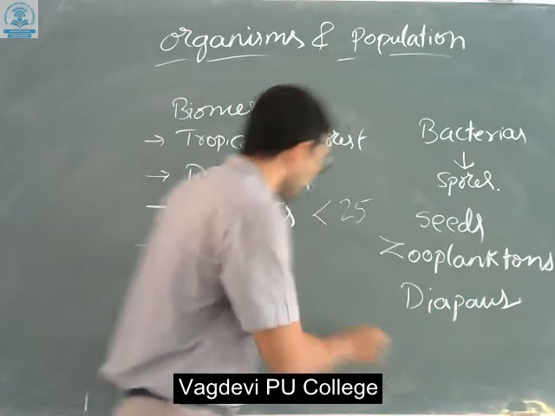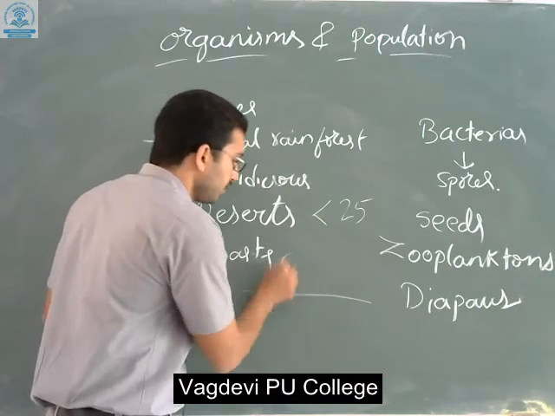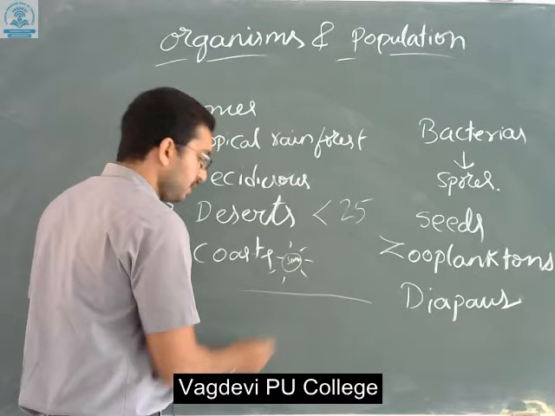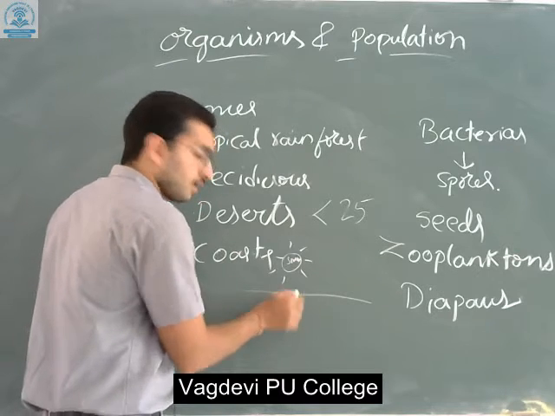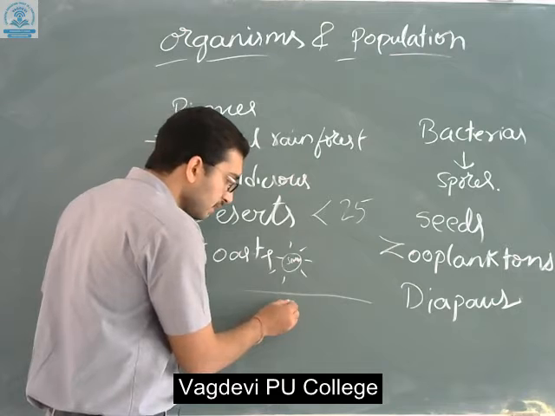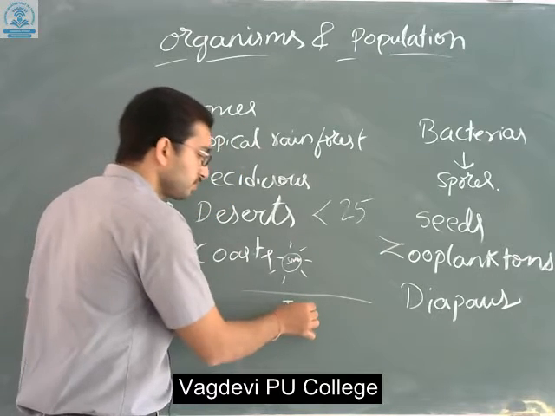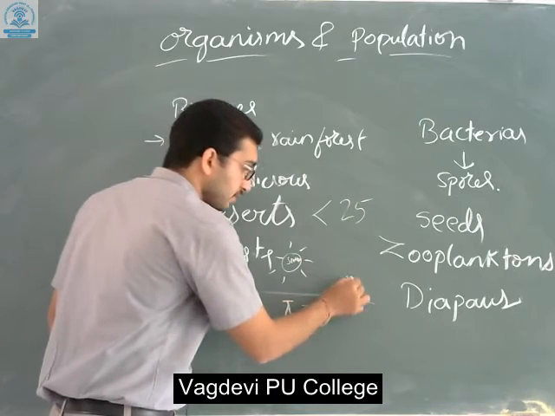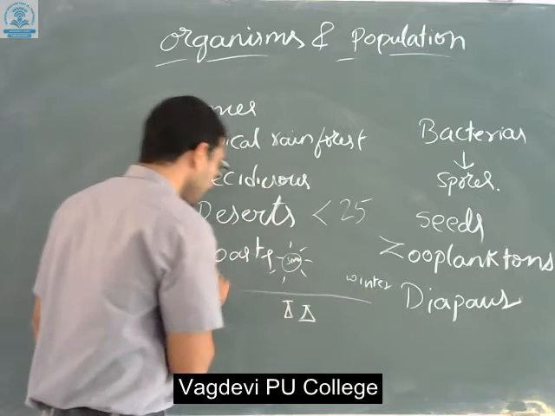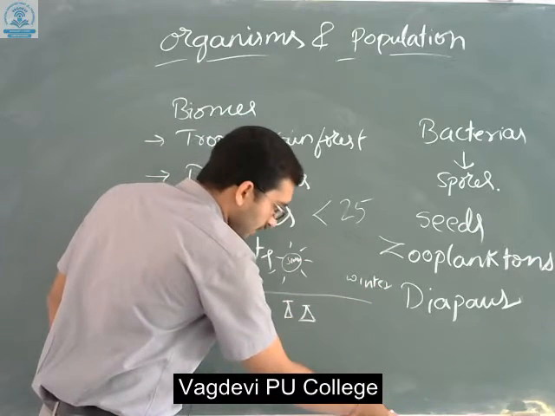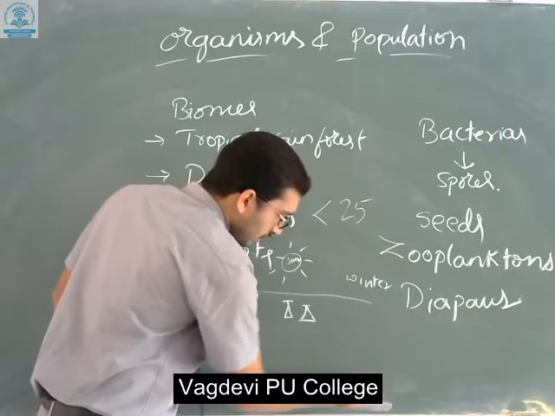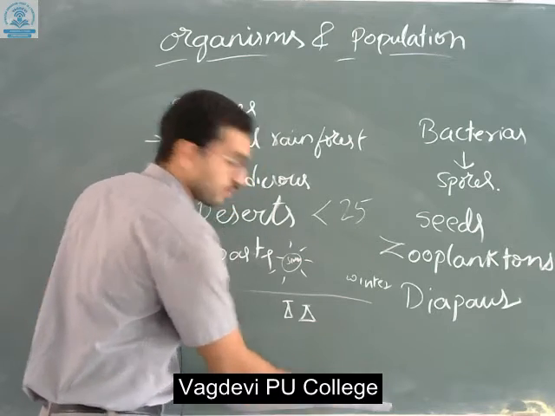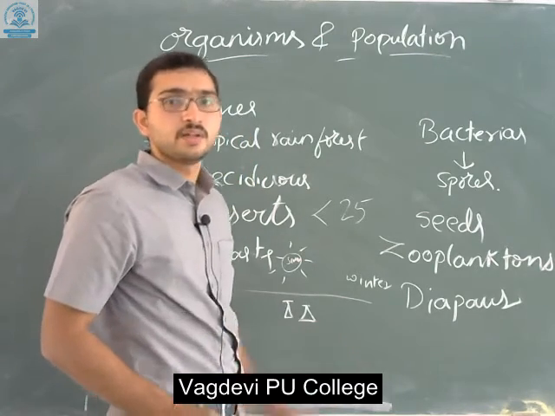Suppose there is a pond, consider this is a pond. Whenever the sunlight is present, these zooplanktons come to the top of the water surface. But when unfavorable conditions come, such as in winter, these zooplanktons come to the suspended stage, meaning they go to the lower sides. They will be in the suspended form. Whenever the condition is favorable, they will increase.